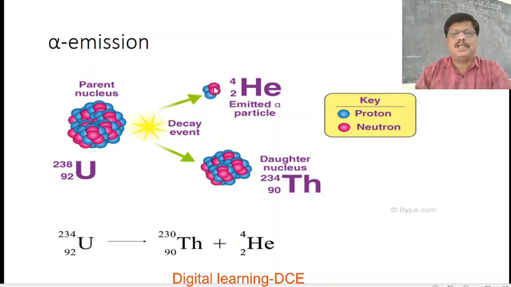There are 2 protons and 2 neutrons held tightly, bound to form a helium nucleus. So uranium-238 decays to thorium-234 and an alpha particle with release of a large amount of energy called disintegration energy.